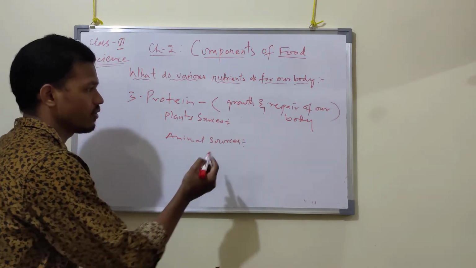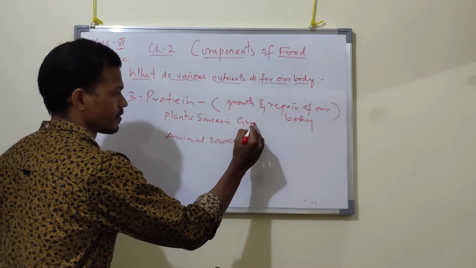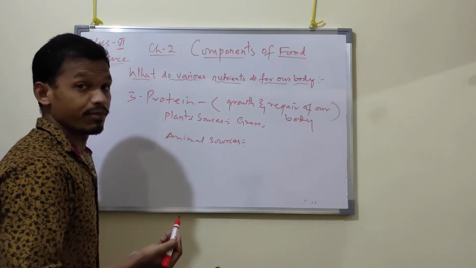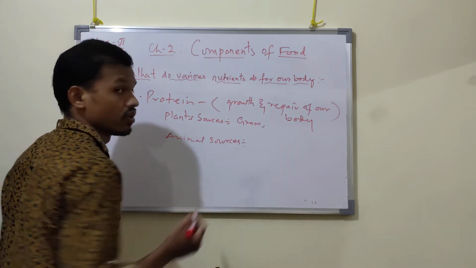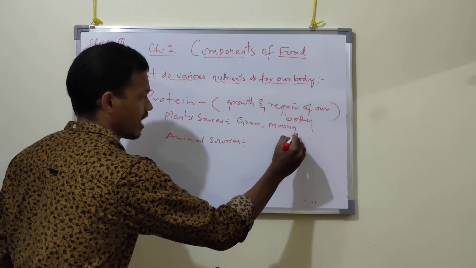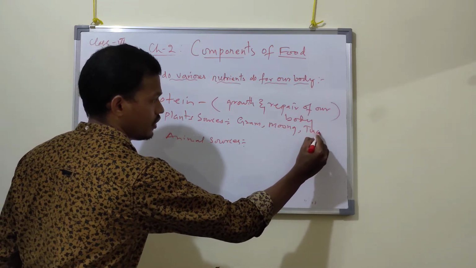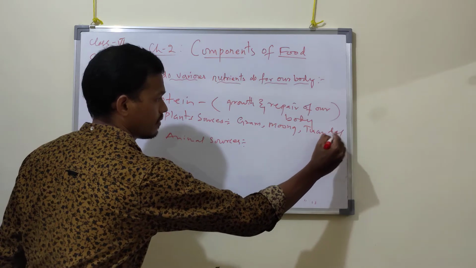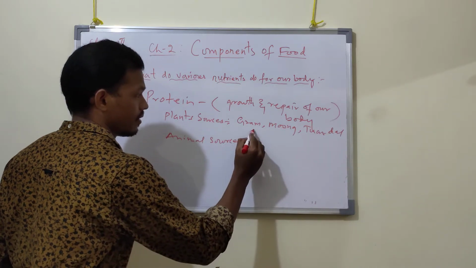From plant sources, what do we get? From gram, then moong dal, tuar dal, then beans.